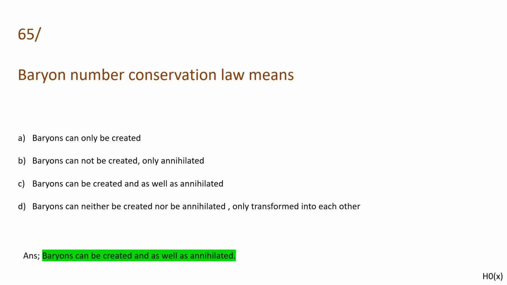Then baryon number conservation law means, and the options are baryons can only be created, baryons cannot be created, only annihilated, baryons can be created and as well as annihilated, baryons can neither be created nor annihilated, only transformed into each other. And the answer will be baryons can be created and as well as annihilated.